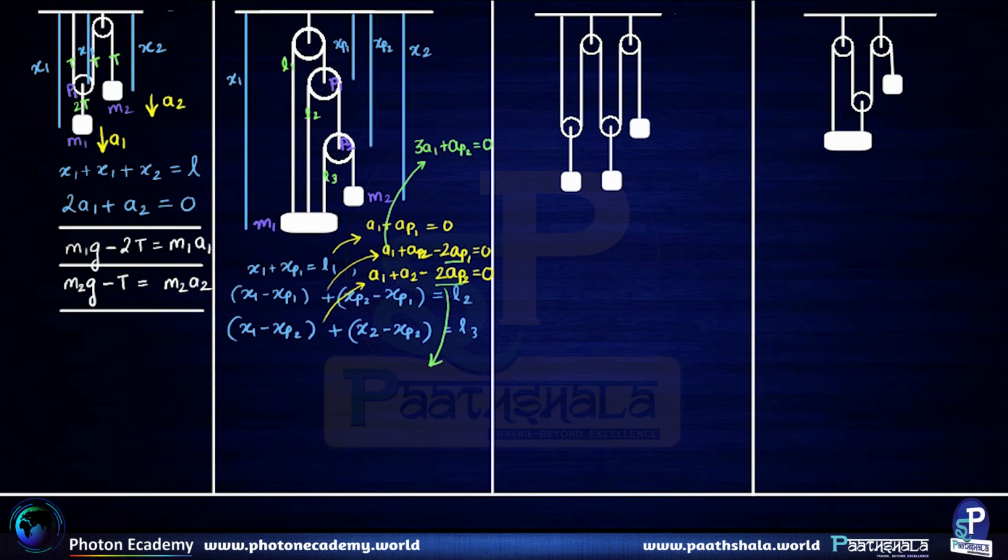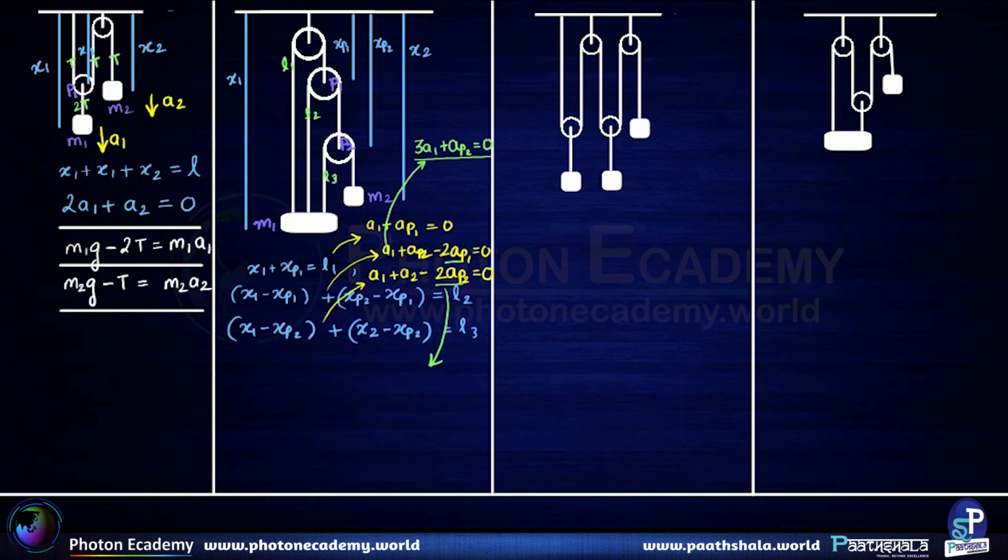Now in the equation a1 plus a2 minus 2 times ap2 equal to 0, we substitute ap2 equal to minus 3 times a1. Ultimately the minus minus sign will get cancelled out, so we get a1 plus a2 plus 6 times a1 equal to 0.